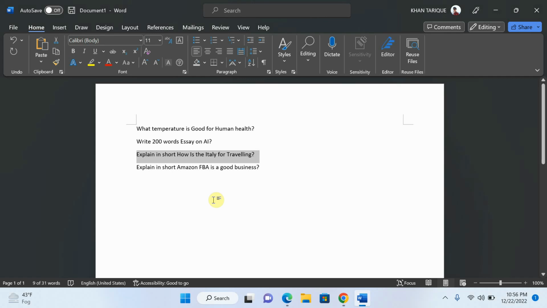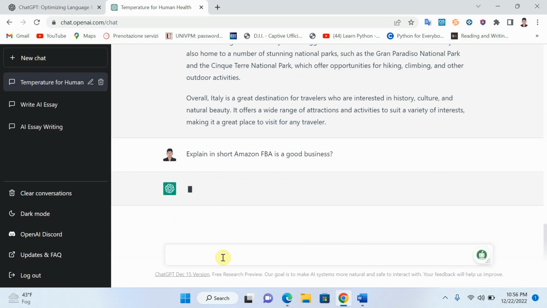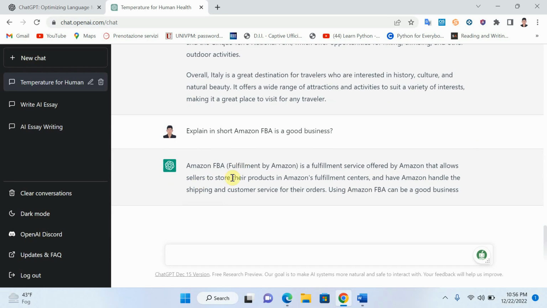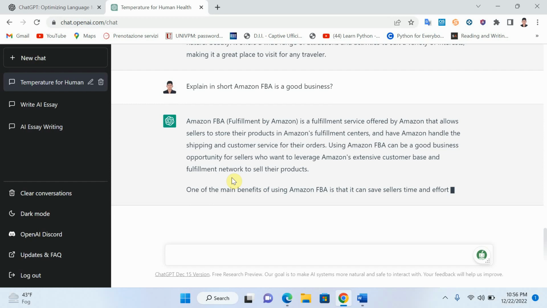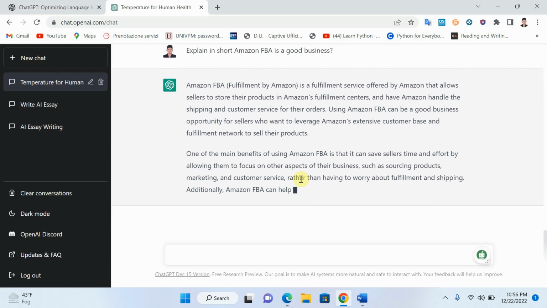Okay, let's ask another question. Explain in short, is Amazon FBA a good business? Come on, just write here and enter. Now I ask it to explain in short whether Amazon FBA is a good business or not. So it explains what Amazon FBA is and how you can use it, and whether it is good or not. So it's explaining each and everything.